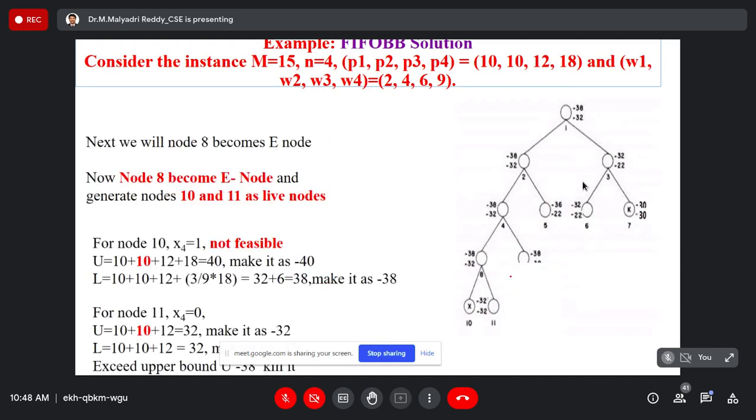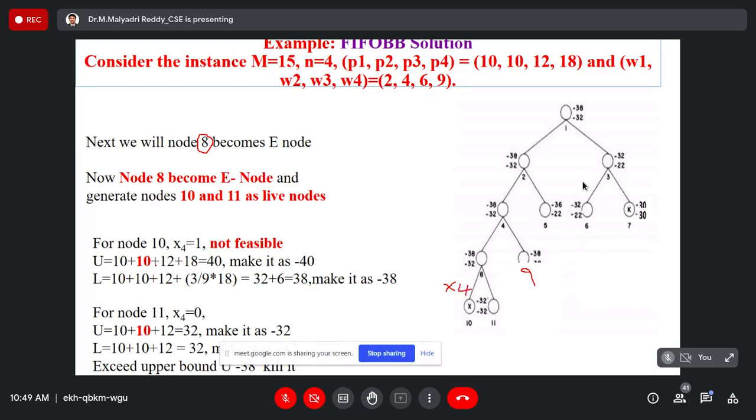Yes. Now the E node becomes 8, because 8 and 9, the two live nodes, are there. From these, 8 is first come, so 8 becomes the E node, right? When it becomes the E node, it generates 10 and 11 as the live nodes. So when including the fourth object, this is X4.